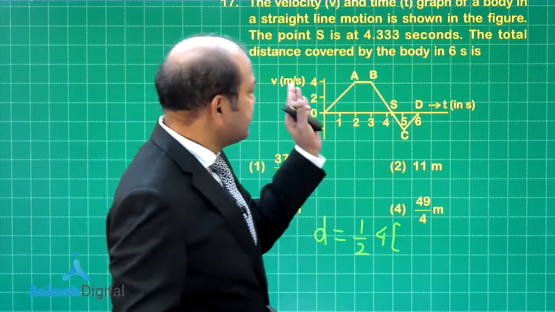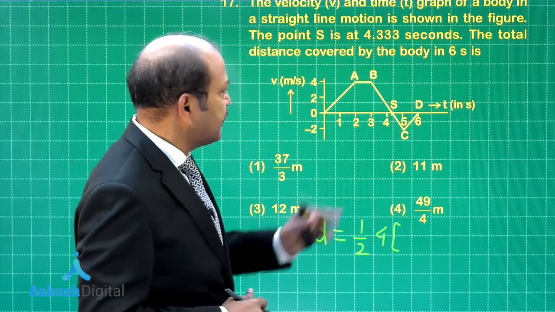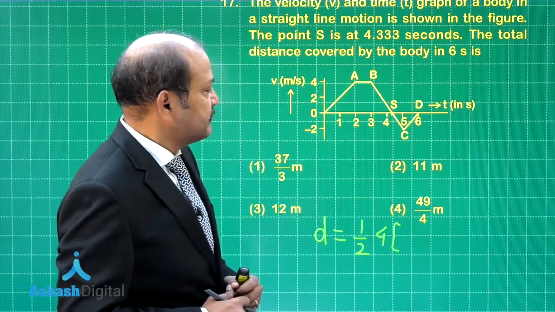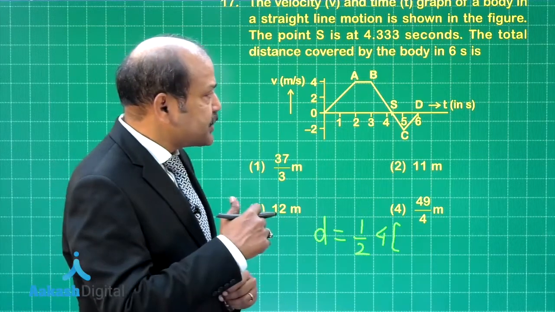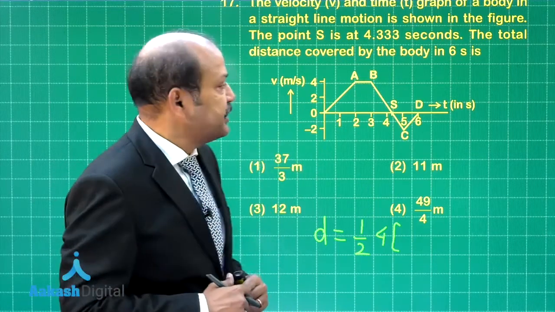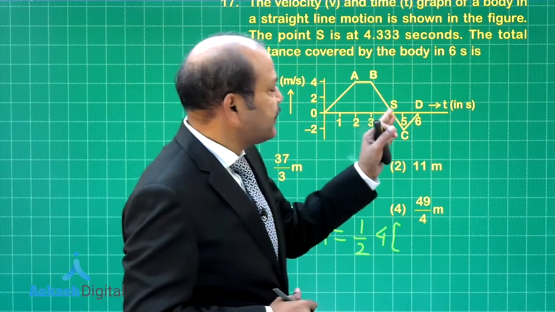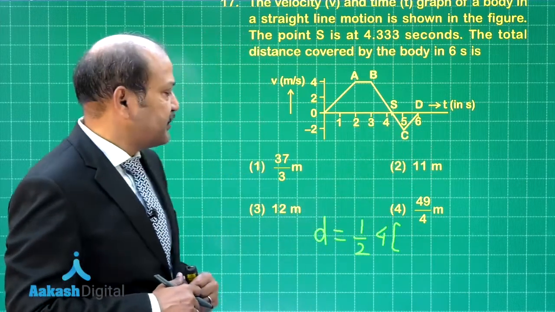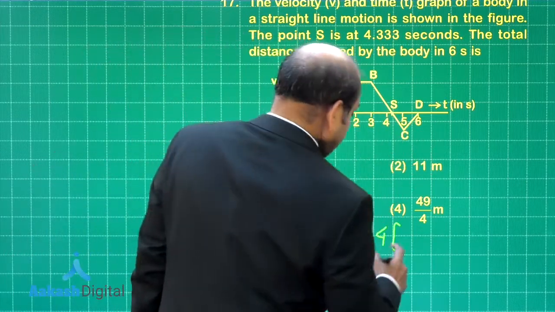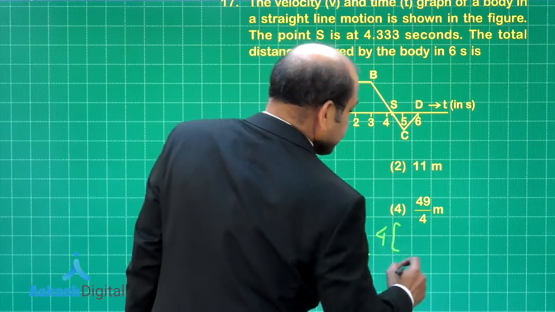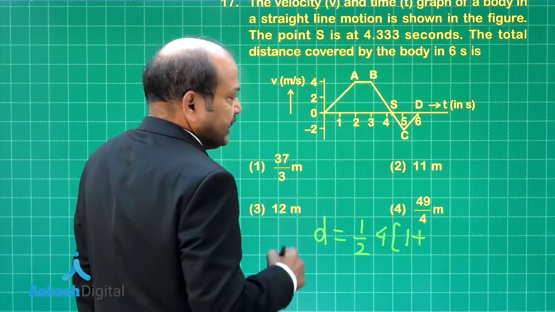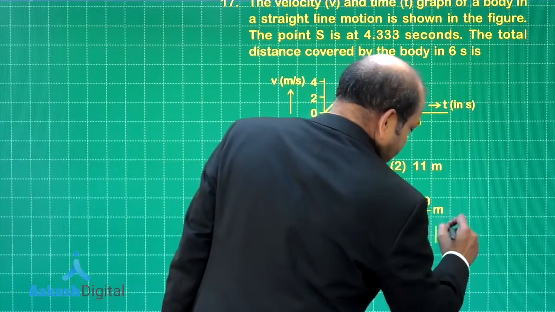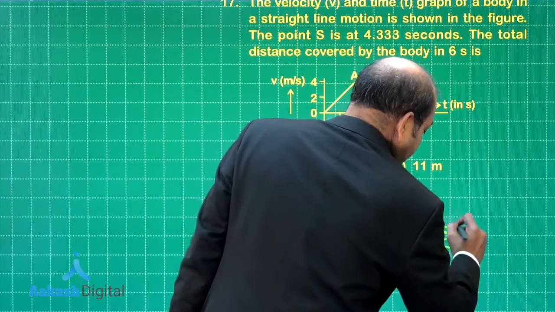So, one side has length here 1 second and the longer side will have length 4 plus 1 by 3 second, right, because 0.333 we can take it as 1 by 3. So, that means here we have sum of the parallel sides, 1 plus 4 plus 1 by 3, that makes it 13 divided by 3.